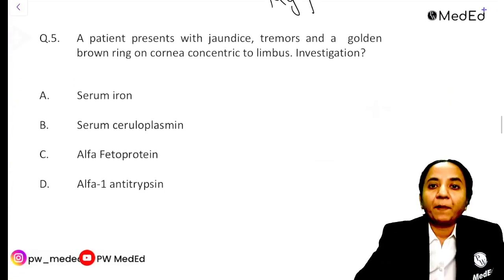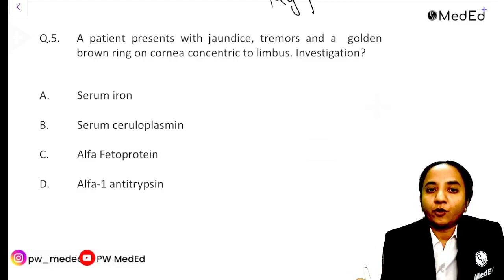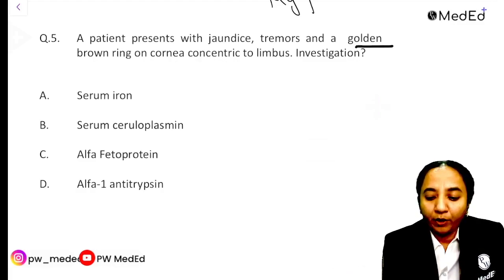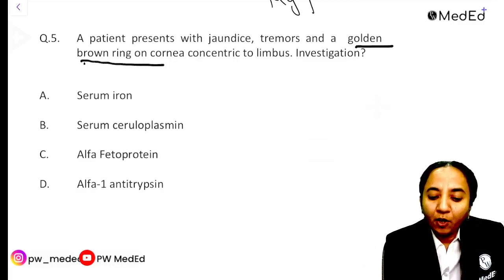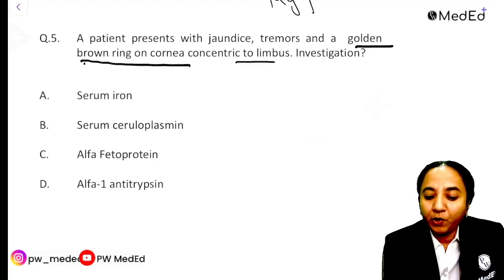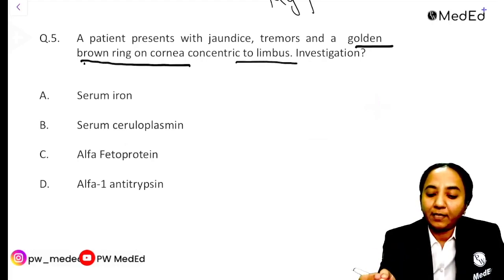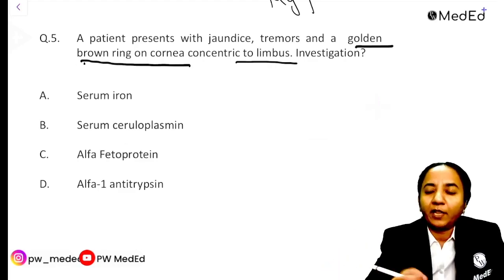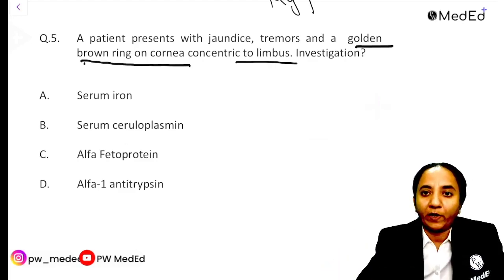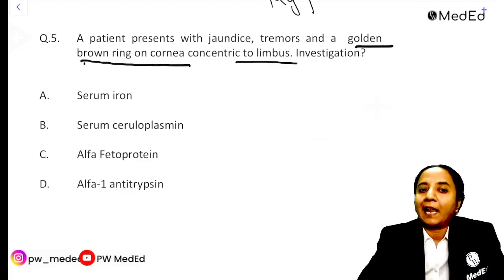Next. A patient presents with jaundice, tremors, and a golden brown ring on the cornea. So this golden brown ring on the cornea, concentric to the limbus or close to the limbus, this was there in the question. I am not very sure whether jaundice and tremors was mentioned in the question, but if you look at the option, it is iron, ceruloplasmin, alpha fetoprotein, alpha 1 antitrypsin.